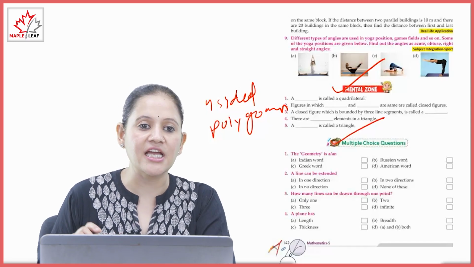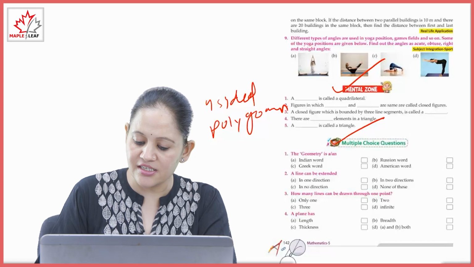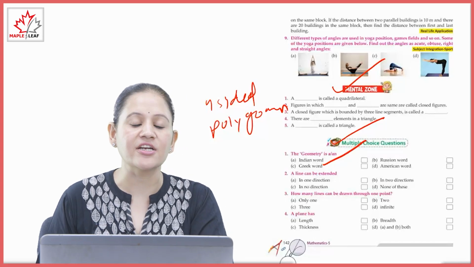Next is multiple choice questions. The word geometry is a Greek word. So C is the correct option here.